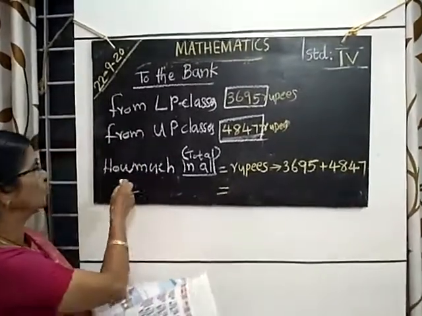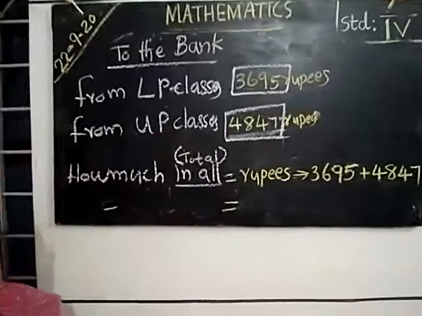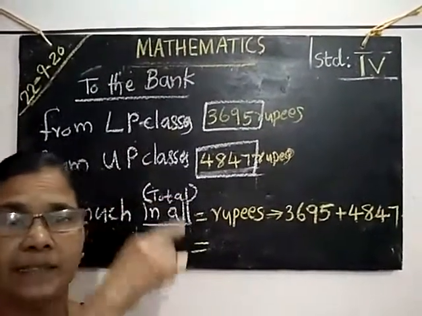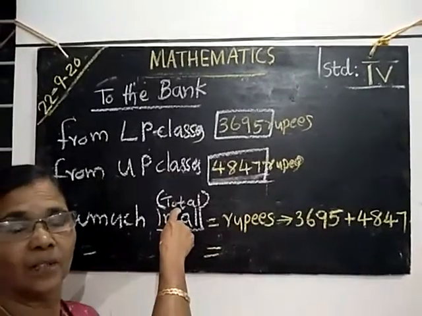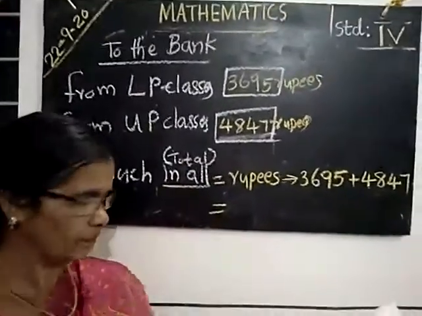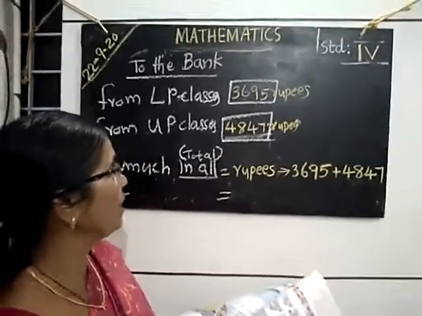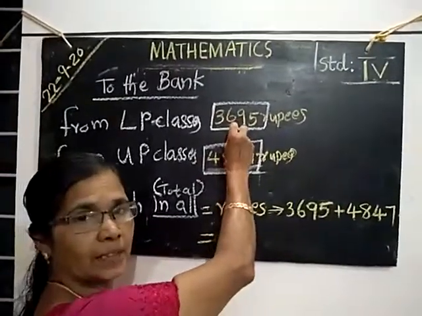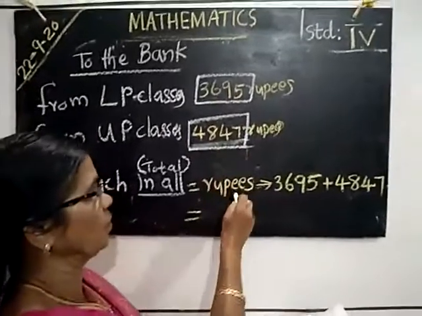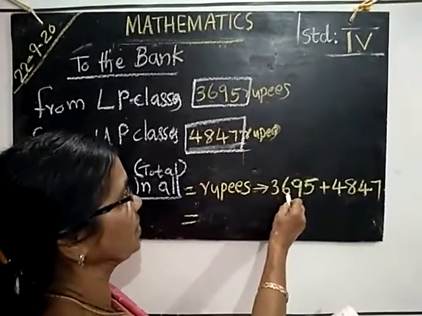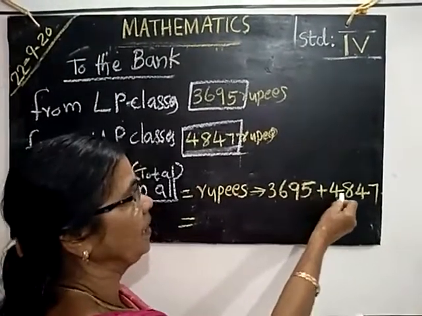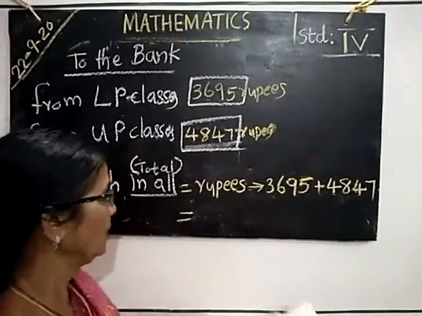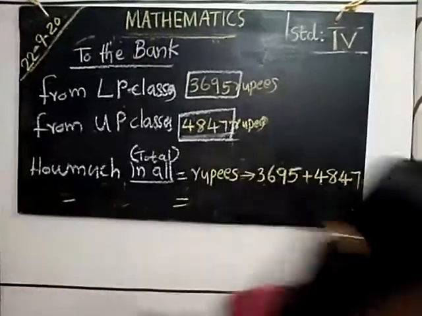Then we have to find how much in all. How much money did they collect in all? In all means total. To find this out, you have to add the money collected from LP classes and UP classes: 3,695 rupees plus 4,847 rupees. Then we have to add the amounts.